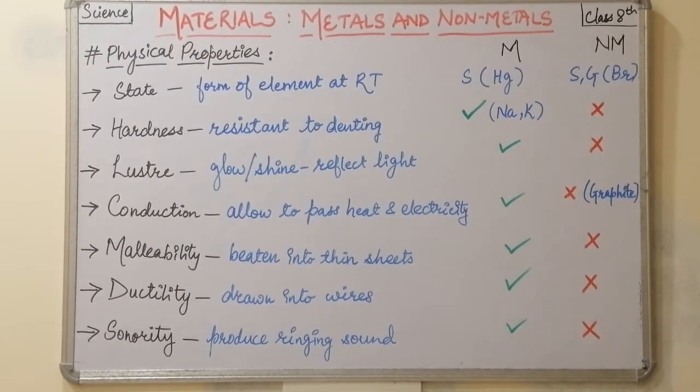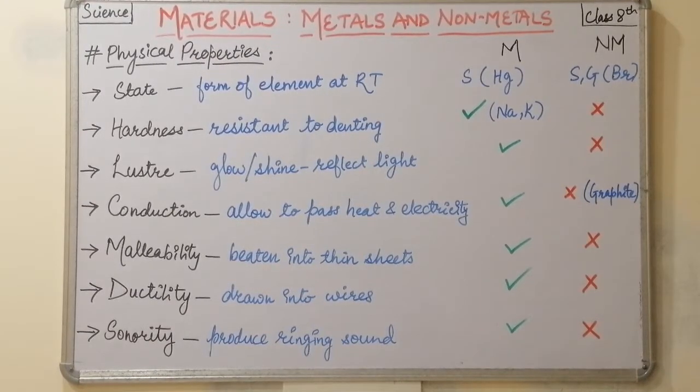Conduction is the allowance to pass heat and electricity through a material. So here all the metals allow heat and electricity to pass through them, and hence they are conductors. Whereas all the non-metals are non-conductors of electricity and heat except graphite, which is an exception.